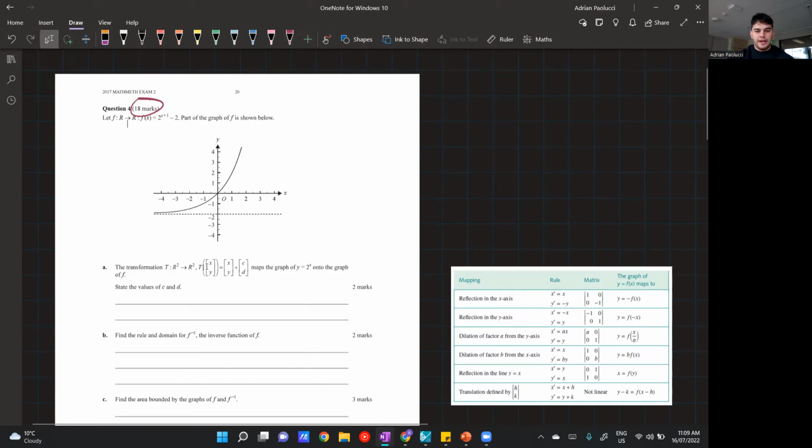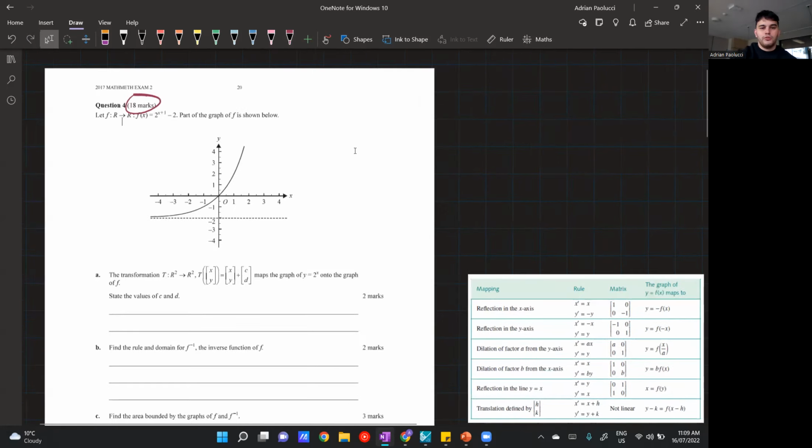And you can see the first question, part A, it already has transformations. So that's just a big indicator that exams don't keep questions strictly to one topic. They always mix it. And that's the same for SACs. But when we're going through today's question, I'll try and show you how to do it.